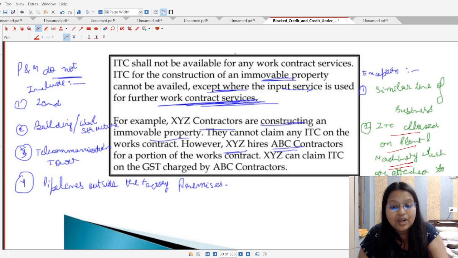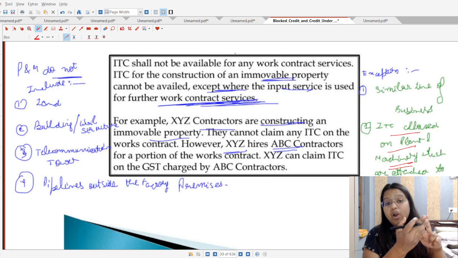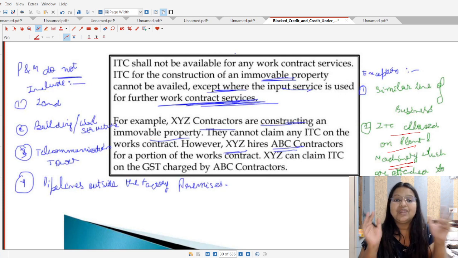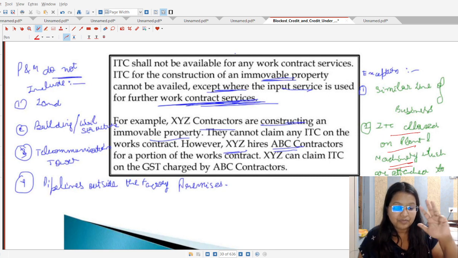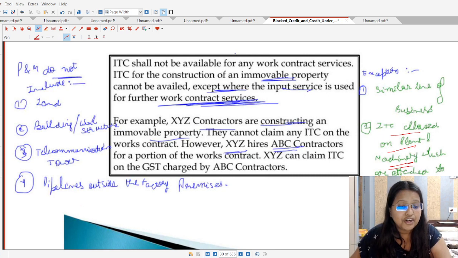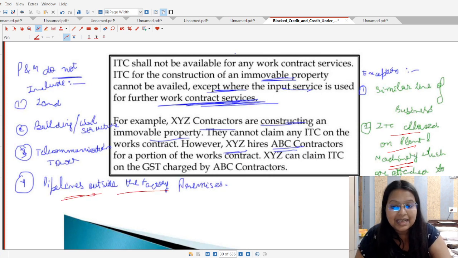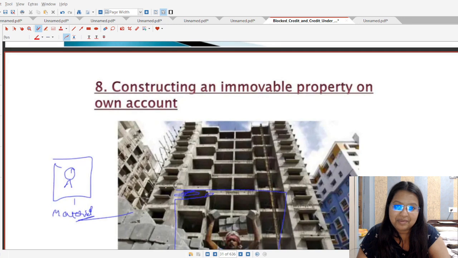But these four categories will not be included in plant and machinery. Land, obviously not. Building or any kind of civil structure. Telecommunication tower, yes, the telecommunication tower will not be included in the category of plant and machinery, so it is not included in the exception. Fourth is any kind of pipeline which is laid outside the factory premises, not inside.